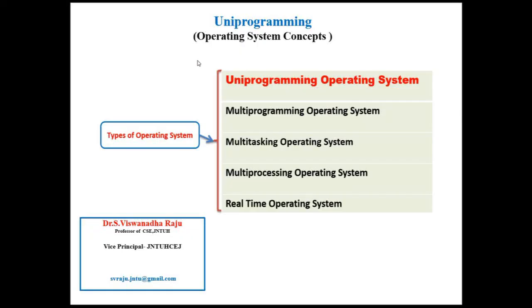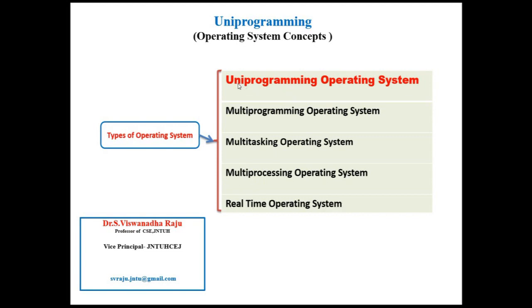Hello friends, as a part of operating system concepts, we will be discussing different types of operating systems. Look here, various types of operating systems are listed. First one is uniprogramming operating system. The next ones are multi-programming operating system, multitasking operating system, multiprocessing operating system, and real-time operating system.